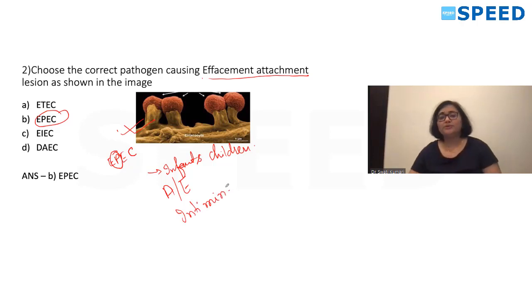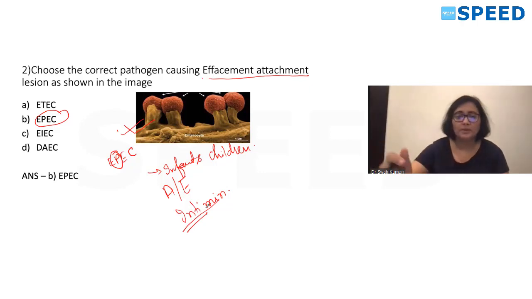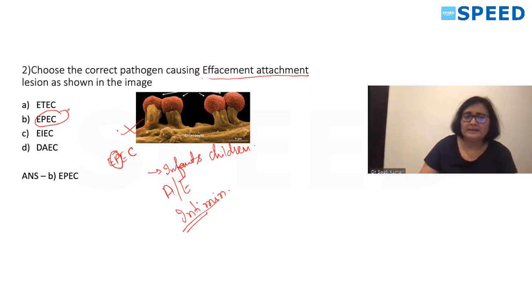So enteropathogenic E. coli is responsible for diarrhea in infants and children, the mechanism is attachment and effacement, and the protein responsible for this process is intimin. And this is non-toxigenic and non-invasive.